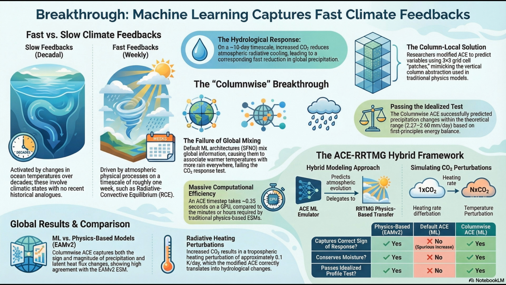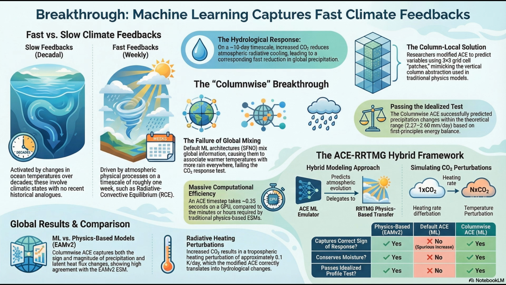Which is great for weather. But that global vision becomes a fatal flaw when you apply a global uniform forcing. Think about the historical training data. In the real world, the tropics are naturally the warmest part of the globe, right? Yeah, and they're also the rainiest. Right, because SFNO sees the whole globe at once. It learns a spurious spatial correlation from that historical data. It learns the heuristic that a globally warmer atmosphere is just correlated with more rain everywhere.